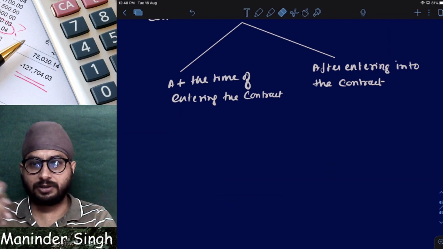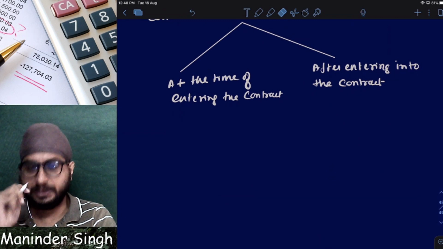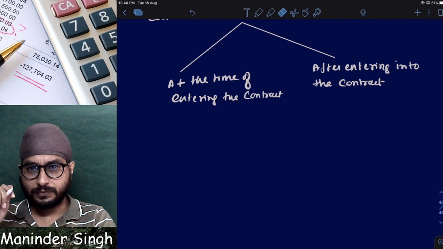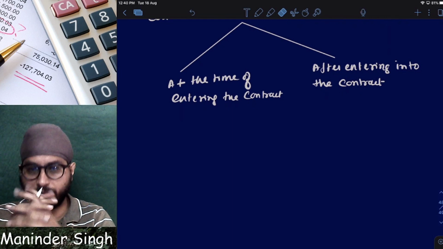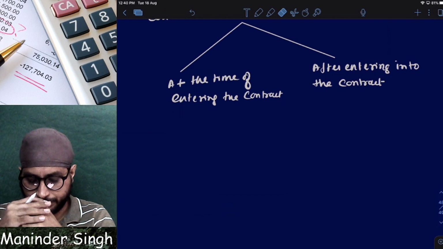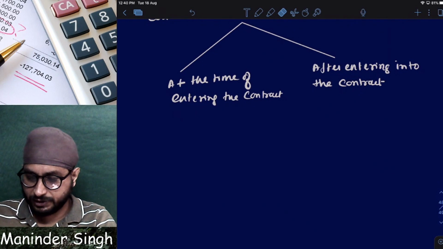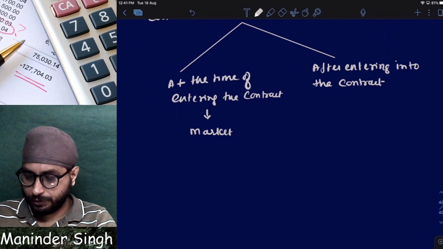I know that it is a loss, but still I'm entering into it. Why? Now tell, will anyone prefer these types of contracts, contracts which are onerous at the time of entering? Yes, people will prefer. This is for market penetration.